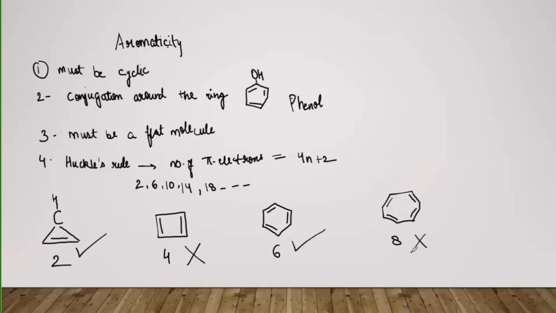So this was a general introduction about the hydrocarbons and their classification. And this is about aromaticity. Next we'll go to the halogens.